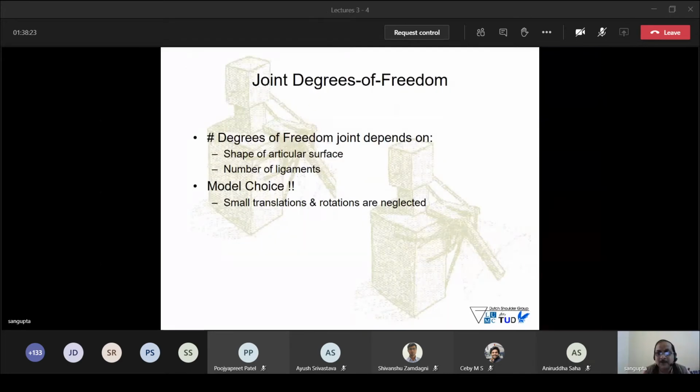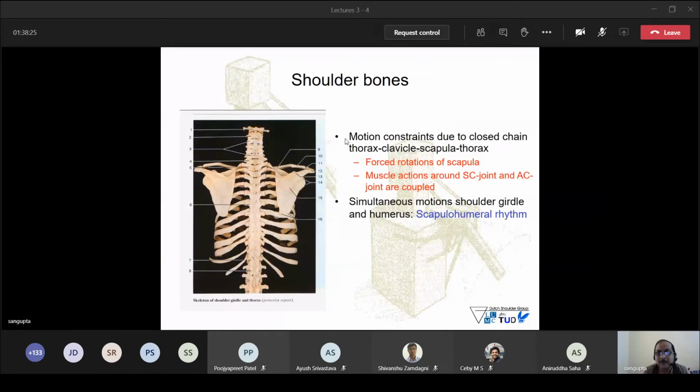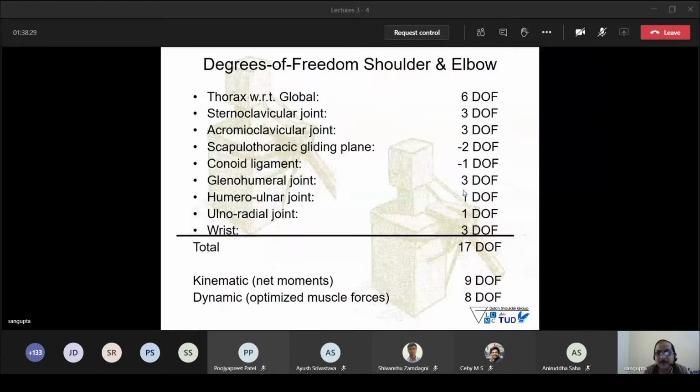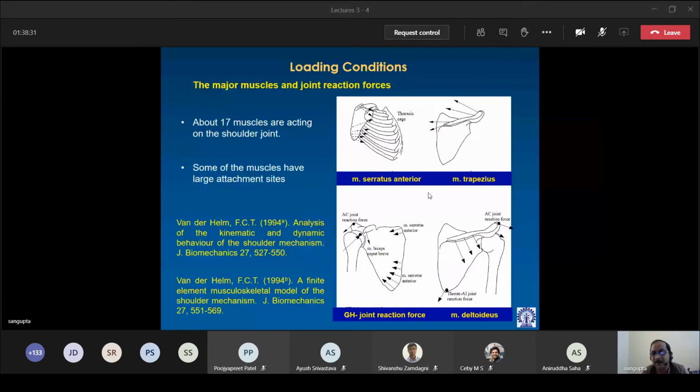I had a picture with a rough diagram. Yeah, here. So see how muscle trapezius is acting. How muscle deltoideus is acting. How muscle serratus anterior is acting.